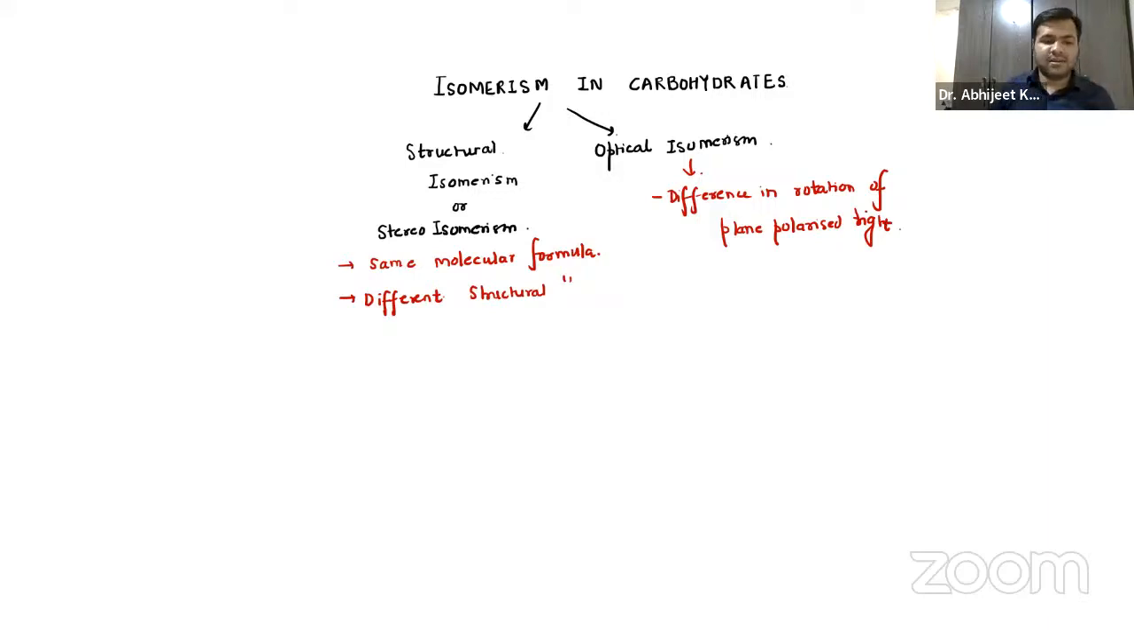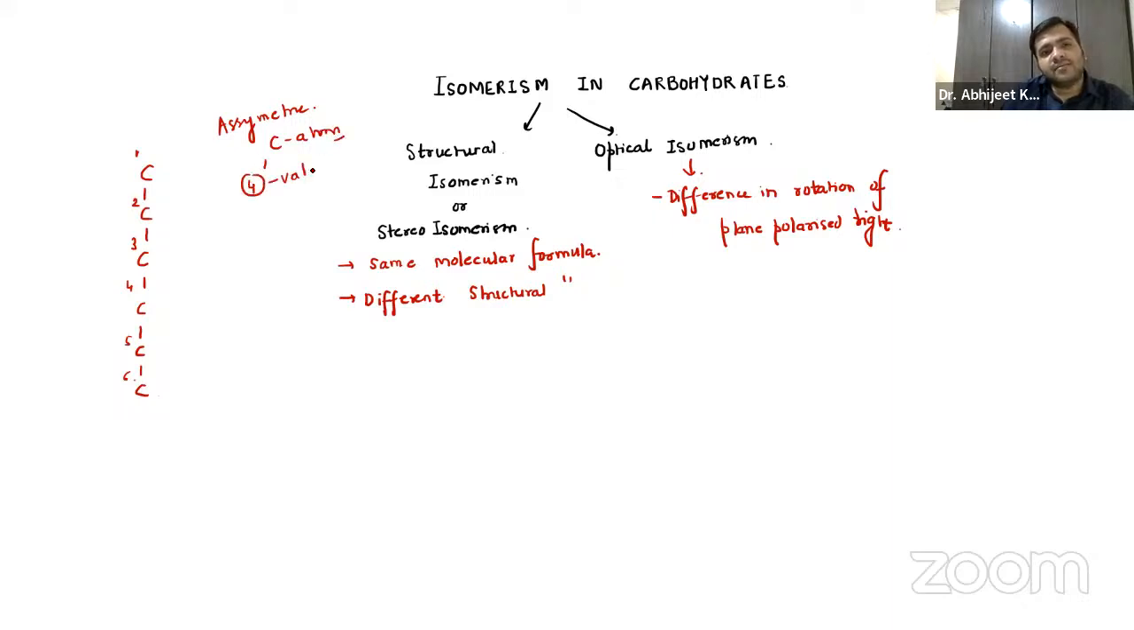In the structure of glucose, guys, you already know we have 6 carbon atoms, right? First carbon, second carbon, third, fourth, fifth, sixth. Now, when I say asymmetric carbon atom, I am telling that all four valencies are surrounded by 4 different kinds of groups, and that is called an asymmetric carbon atom.